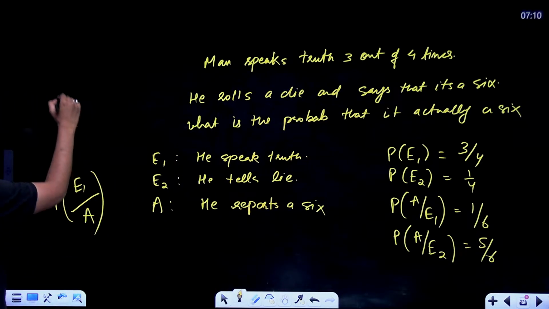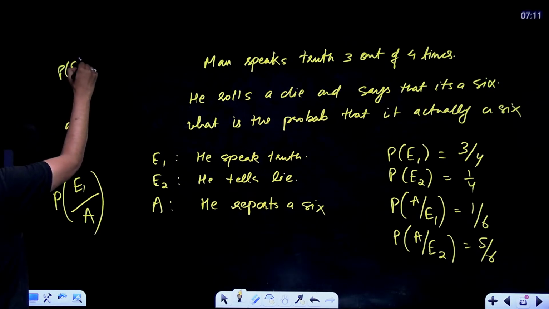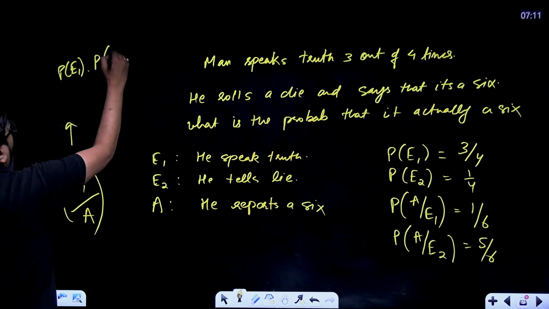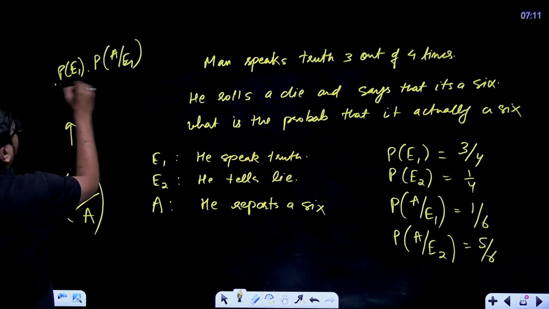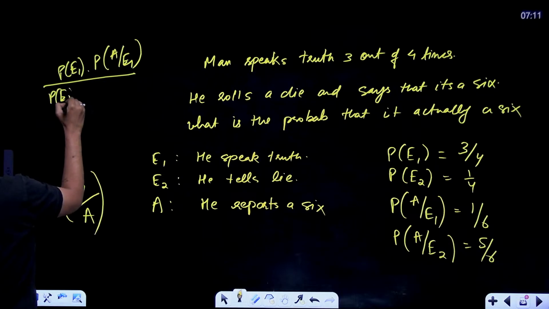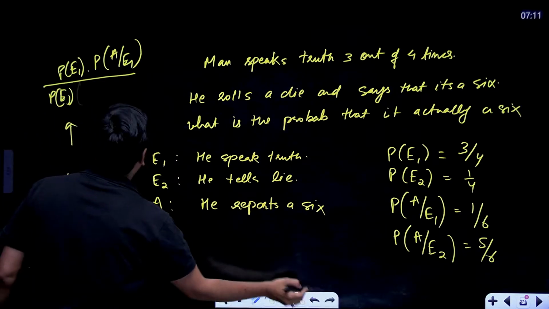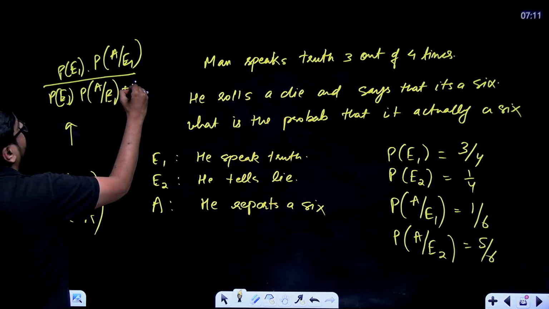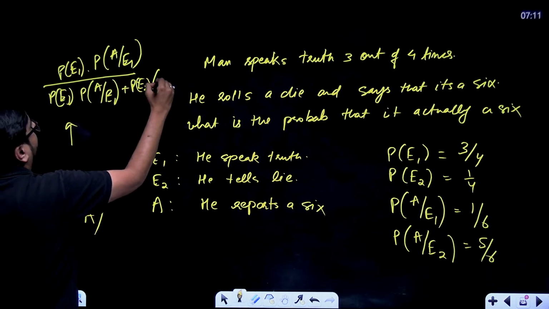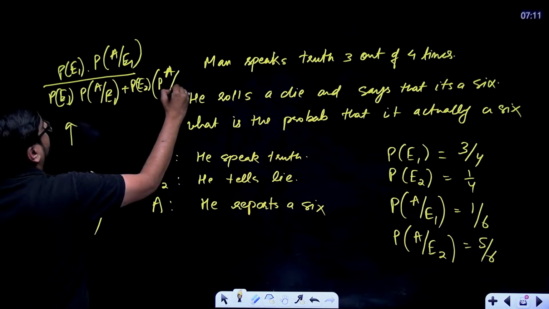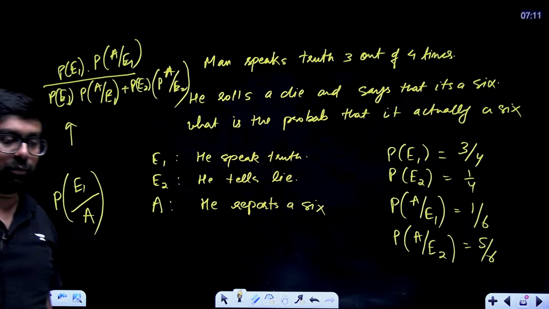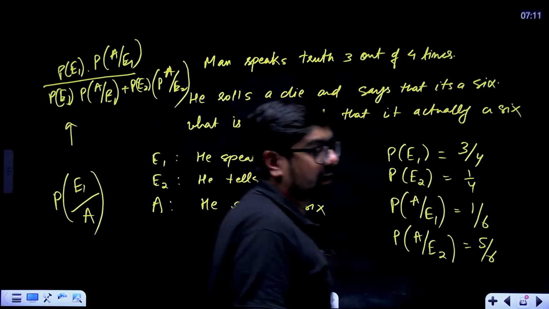Formula is again the same only. P(E1) dot P(A/E1) divided by P(E1) P(A/E1) plus P(E2) into P(A/E2). The probability. So P(E1) we have, P(A/E1) we have, P(E2) we have, P(A/E2) we have. We just have to put in the formula and we'll get the direct answer.